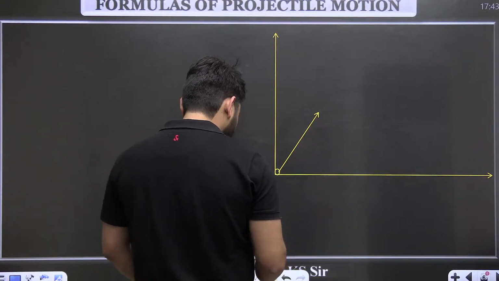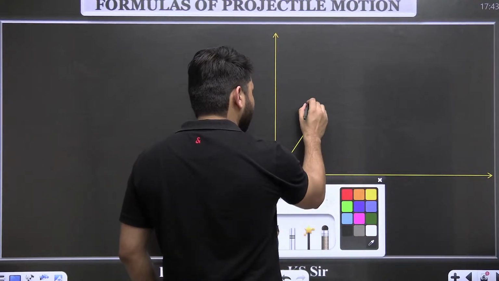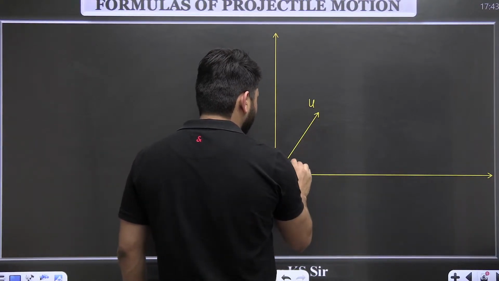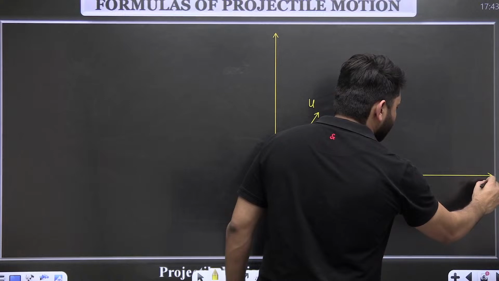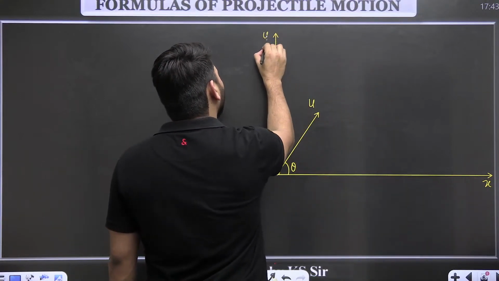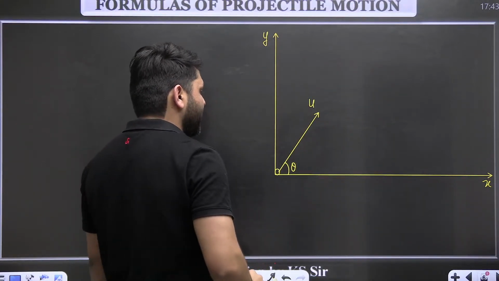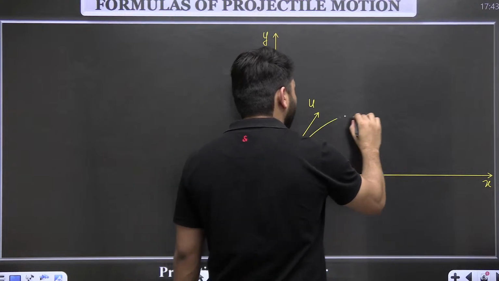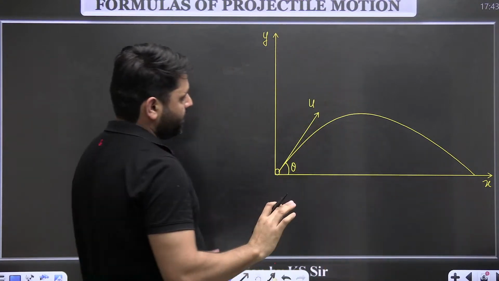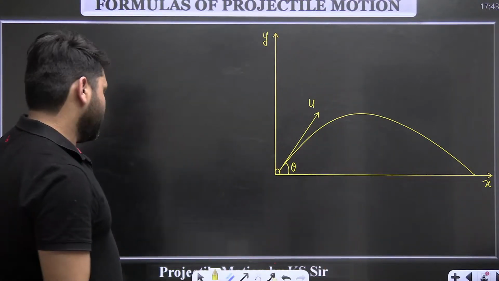The particle is projected like this with a speed u at an angle theta. This is the x direction and this is the y direction. The particle will move like this.